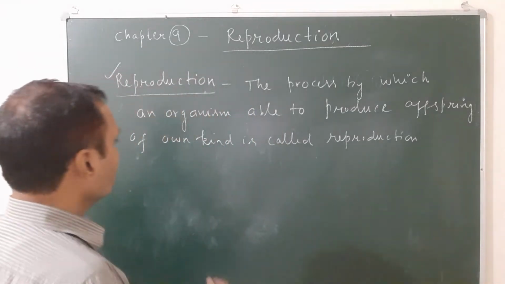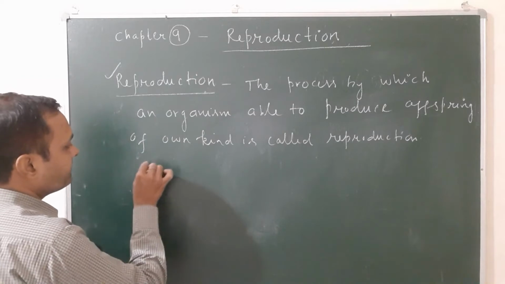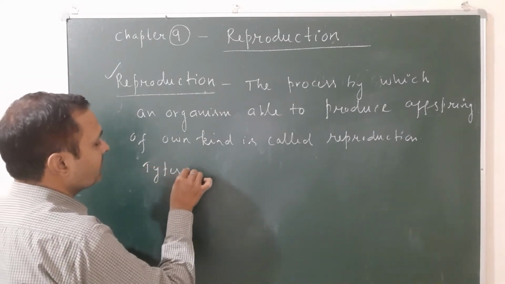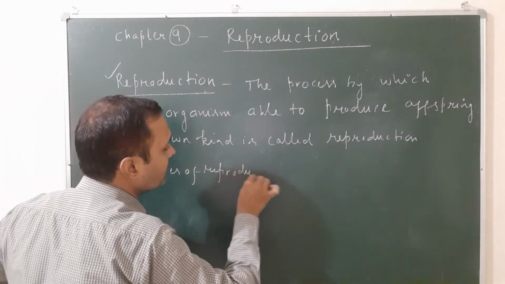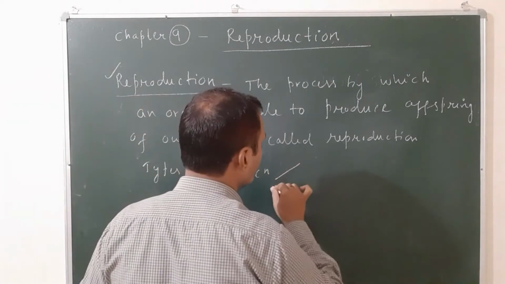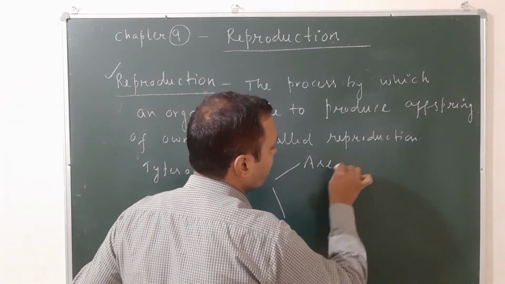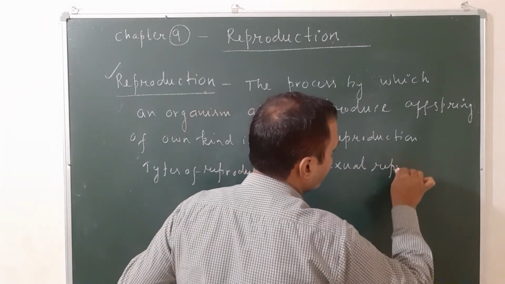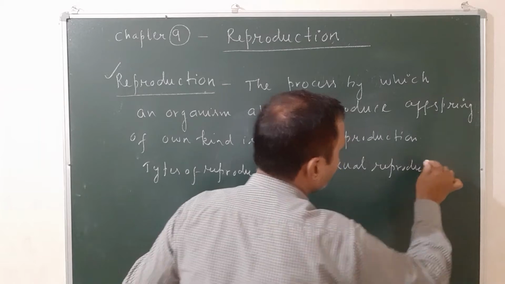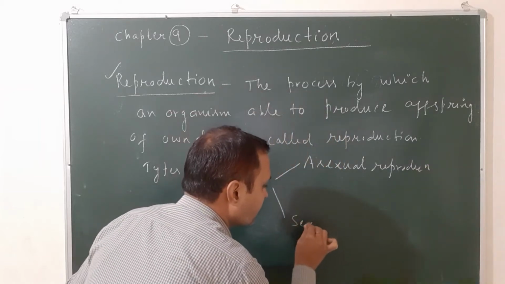Now let us see the types of reproduction. There are two types of reproduction. First one is called asexual reproduction, and second one is called sexual reproduction.